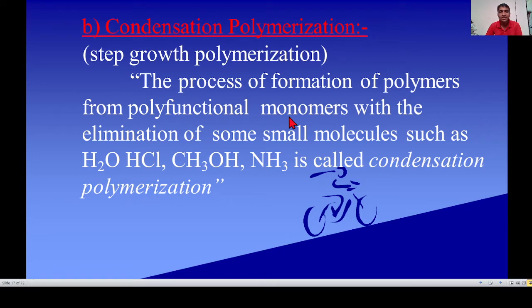In this reaction, monomers are polyfunctional, with the elimination of some small molecules such as H2O, HCl, CH3OH, NH3, meaning water, hydrochloric acid, methanol, ammonia.